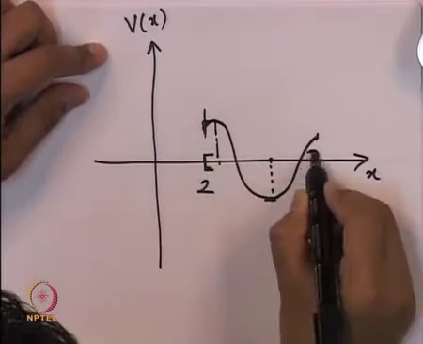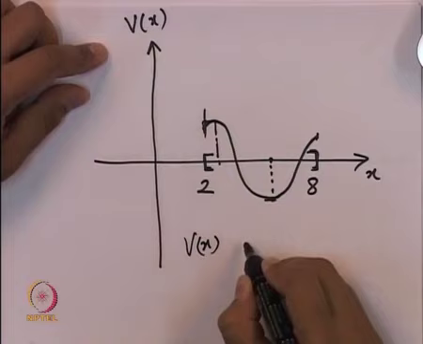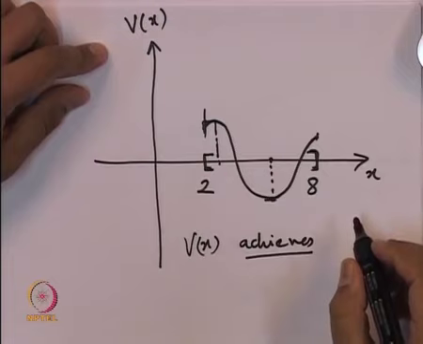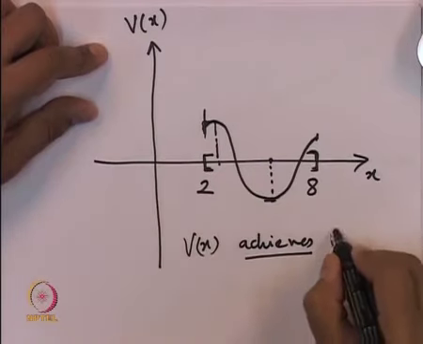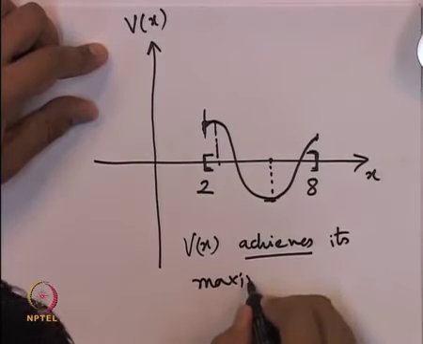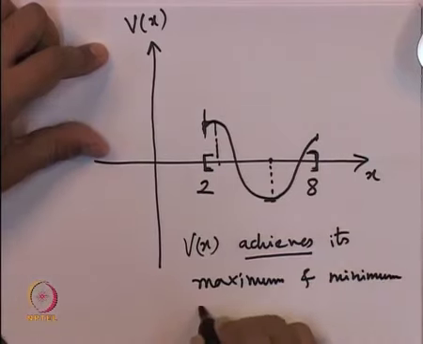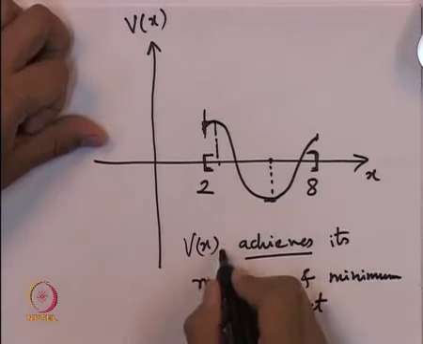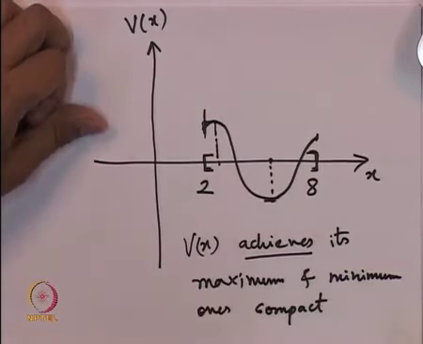Why? Because this interval 2 to 8 is both a closed and bounded set. So v of x achieves. The meaning of achieve means there is indeed a point x where the value of v of x is equal to the maximum value over that set. Achieves its maximum and minimum over a compact set. Compact we saw already was nothing but closed and bounded set. Of course, we have assumed that v is continuous. Only continuous functions are guaranteed to achieve their maximum and minimum over compact sets.